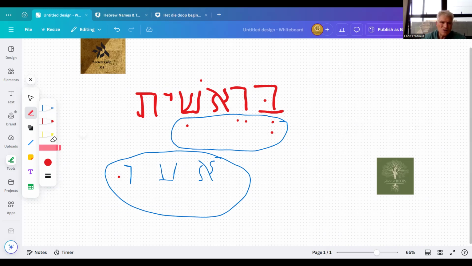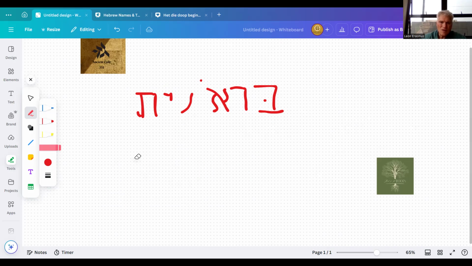The reason why I wanted to point this out today is that when we are from grade one to grade three in the Hebrew language, you'll have, excuse me, sorry, what am I doing there? That's supposed to be a Shin. So, sorry, let's just fix the Shin. And then we can actually erase that word as well.